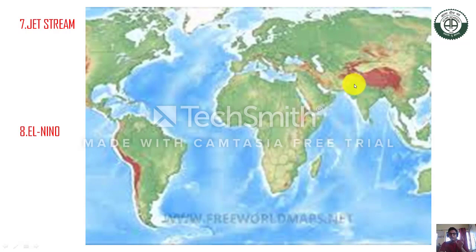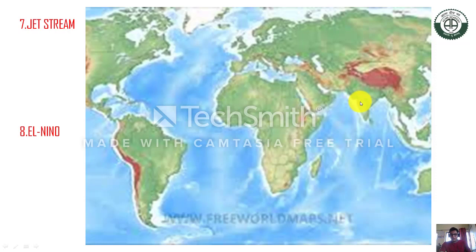This situation is locally known as western disturbance. Due to this western disturbance, rainfall occurs in the northwestern side, in Jammu Kashmir, then Uttarakhand and Jammu Kashmir. Sometimes, due to the northeastern jet stream, snowfall also occurs. That is the situation during the winter season.